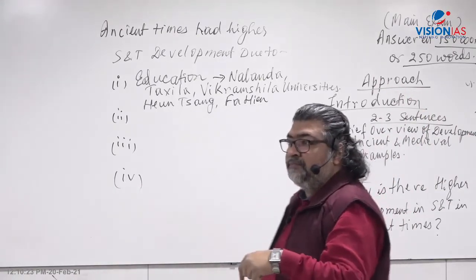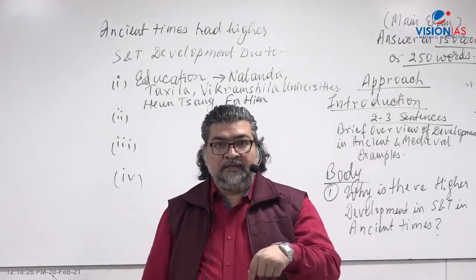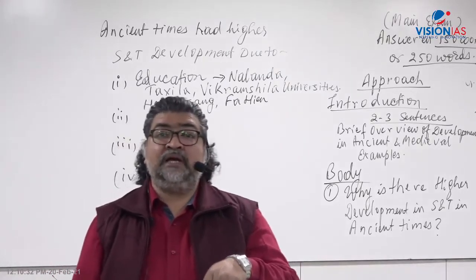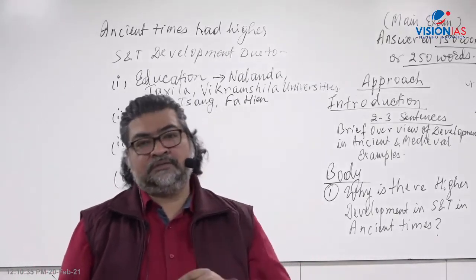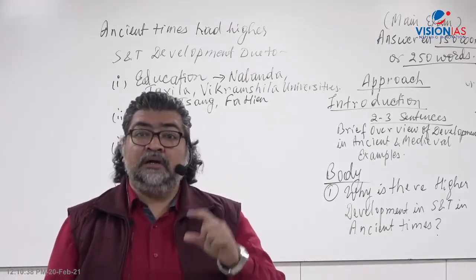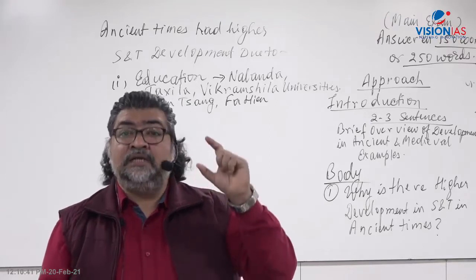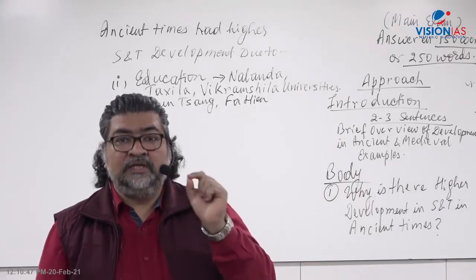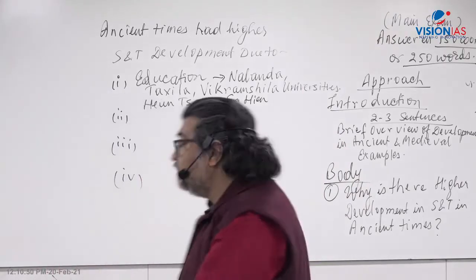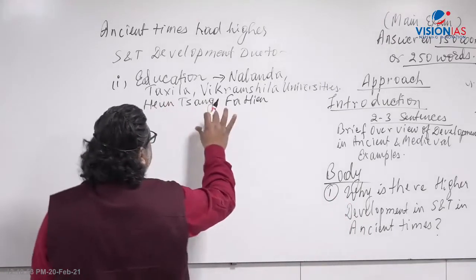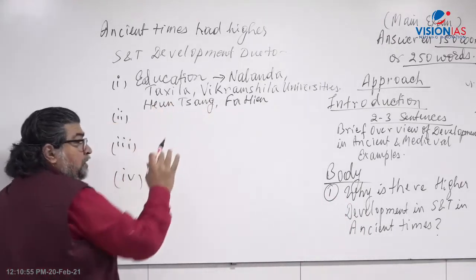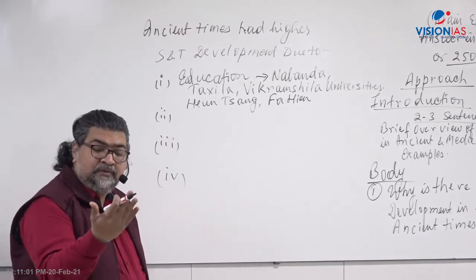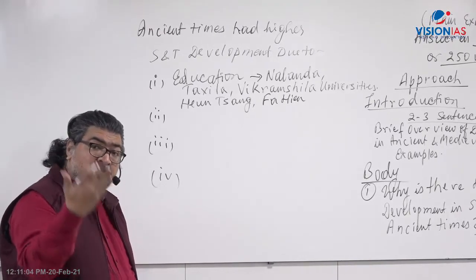So first thing, even today, what is very important here? How do science and technology flourish in modern times? Because we have higher education centers and universities. Let's take India: we have engineering colleges, universities, medical centers. Then for science, we have big universities, Delhi University, all these universities are there, right? So there has to be a learning process, right? Then second, you have to elaborate and give the point here. When you write the answer, it has to be to the point, but it must convey the meaning. The examiner who reads your answer should be very satisfied about what you are trying to convey.